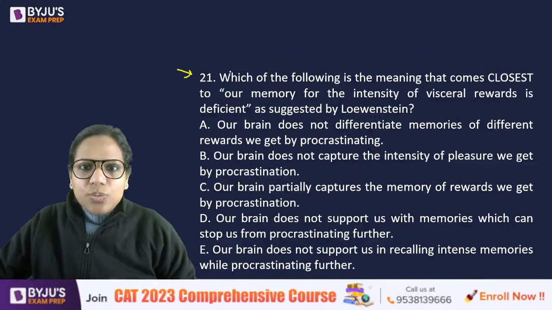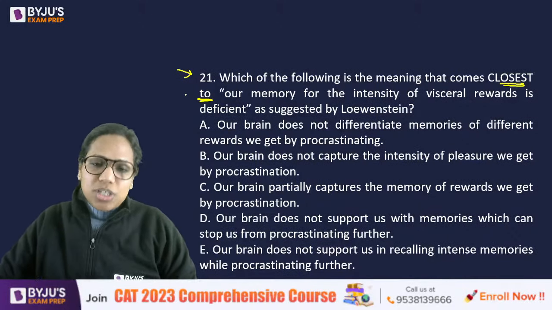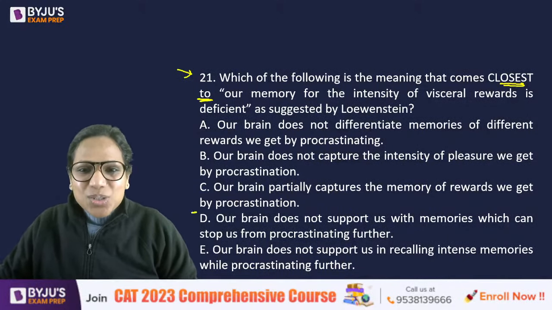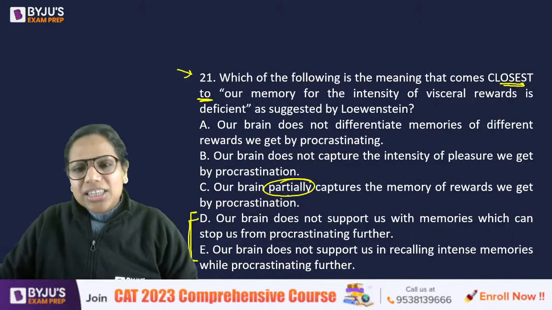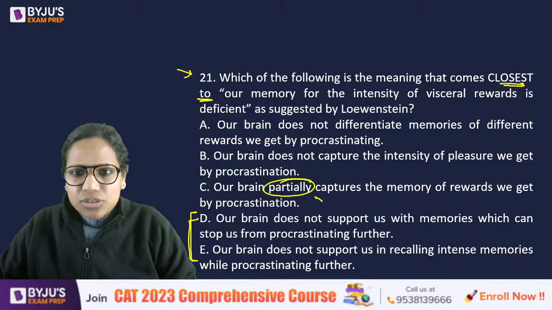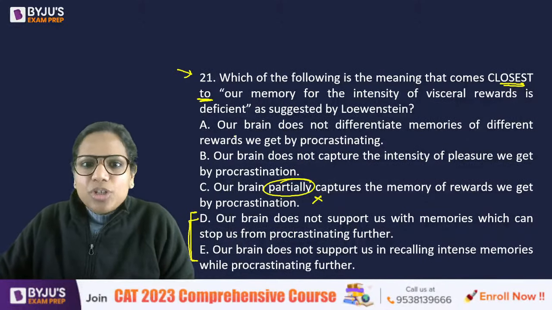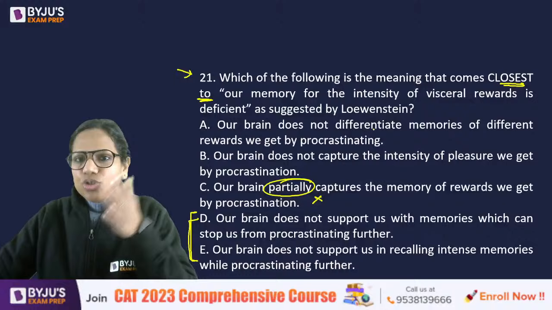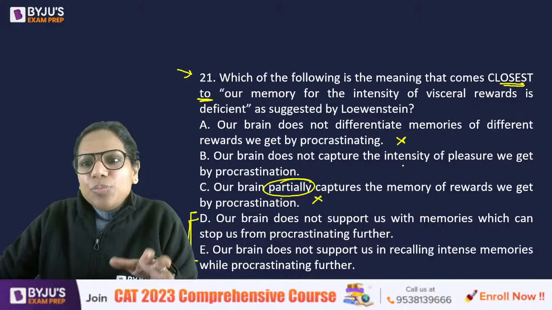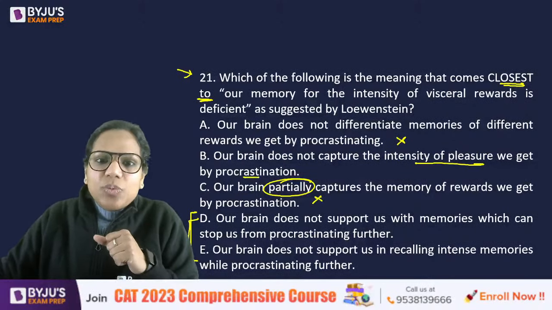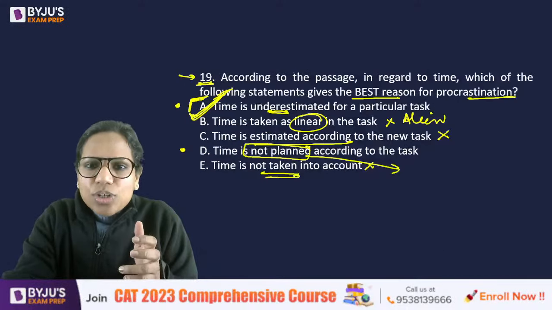Okay, then 21, closest to our memory. For this one was confusing, genuinely confusing options, and I think these two were pretty close. Yes. Partially, wholly, this was not really the point. So, eliminated C easily. Does not differentiate memories of different rewards we get by procrastinating. It was not about getting different rewards. Eliminated. B says our brain does not capture the intensity of pleasure we get by procrastination. Let's see if that is true, or otherwise what is the answer?